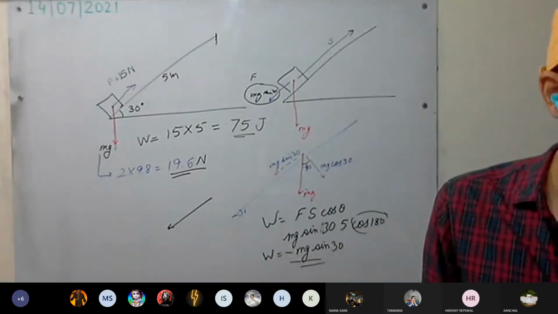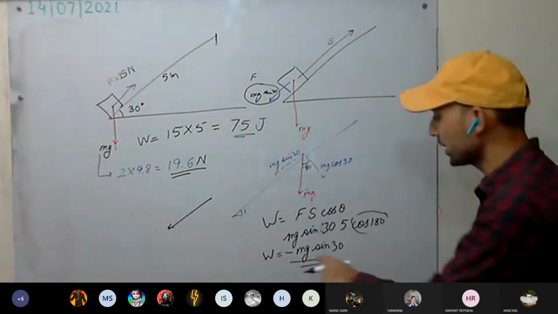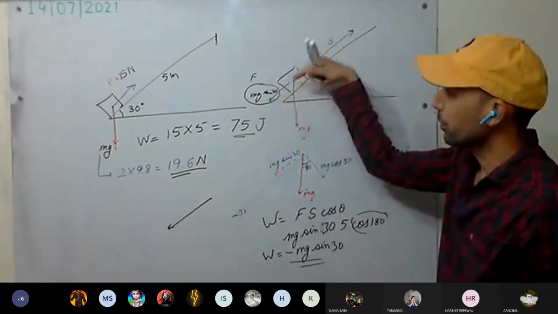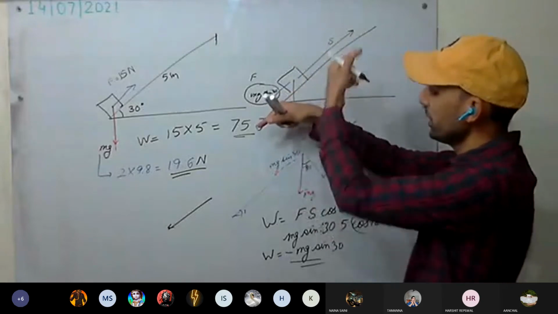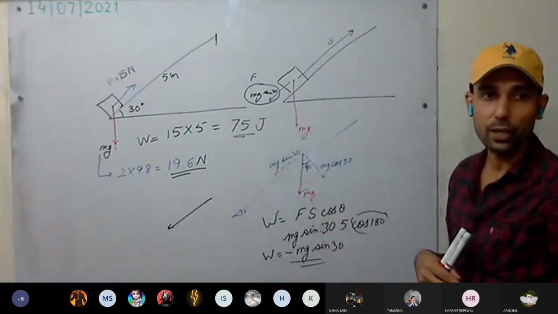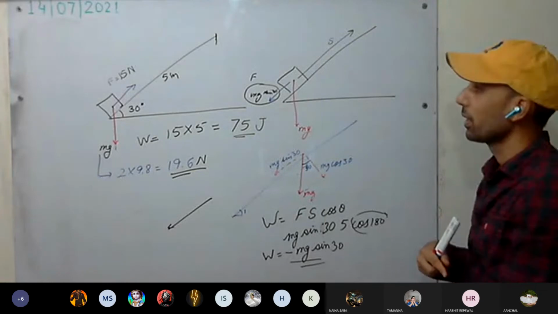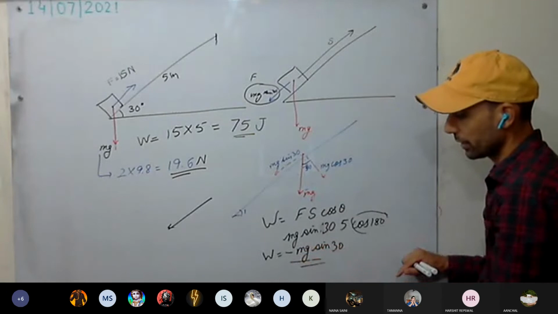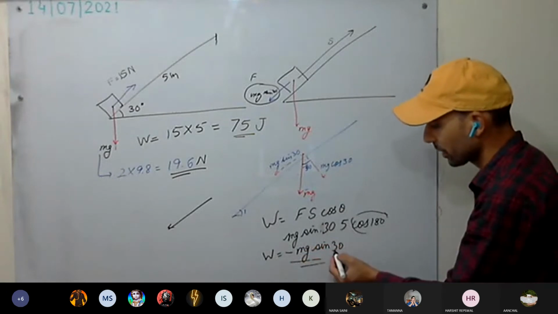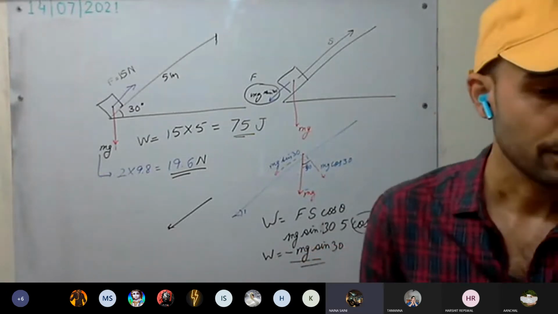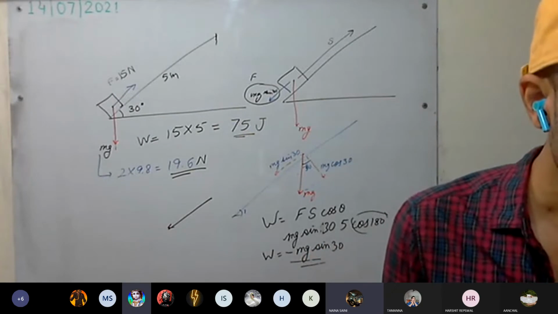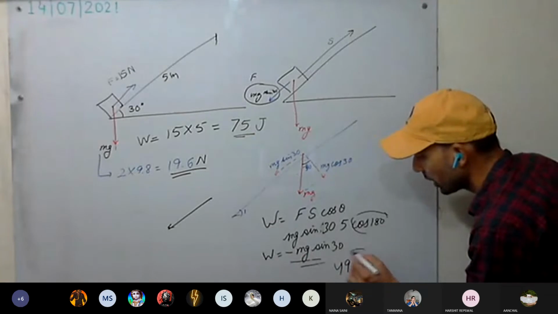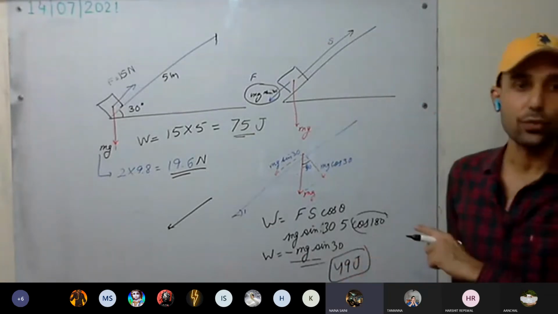What is the question you're asking? Work done against the force of gravity. Against the force of gravity will be how much? Mg sine 30. This is work done by the force of gravity. Against it, how much have we done? Mg sine 30. Understood now? Against the force of gravity, the minus sign will be gone. Mg sine 30. Sine 30 is how much? Half. So that work done comes out to be 49 joule. This is the amount of work done against the force of gravity.